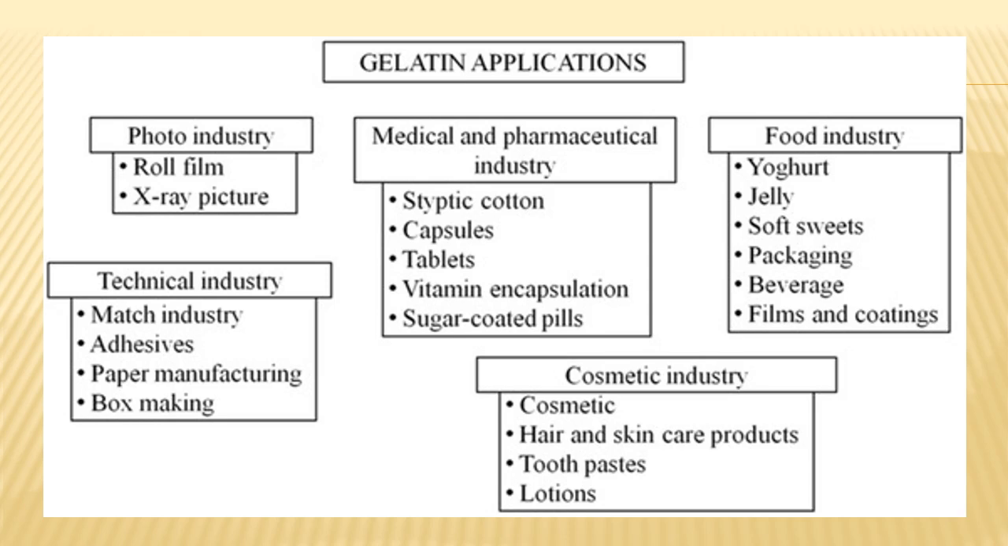Like in the photo industry, that is roll of film and X-ray picture. Of course, these are all low quality gelatin like glue. In the technical industry like match industry, matchbox or matchstick. Then adhesives, paper manufacturing and box manufacturing. In the medical and pharmaceutical industry, it is used for styptic cotton, in capsules, then tablets, vitamin encapsulation and sugar coated pills, etc. In the food industry, of course, we need high quality gelatin, same as medical or pharmaceutical, high